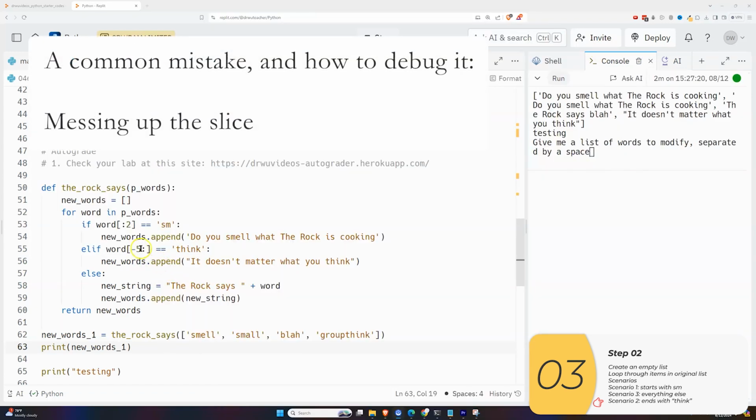Finally, I want to show one of the things that people will screw up. They'll mess this up and they'll do like, I don't know, 4 here and -1 here.